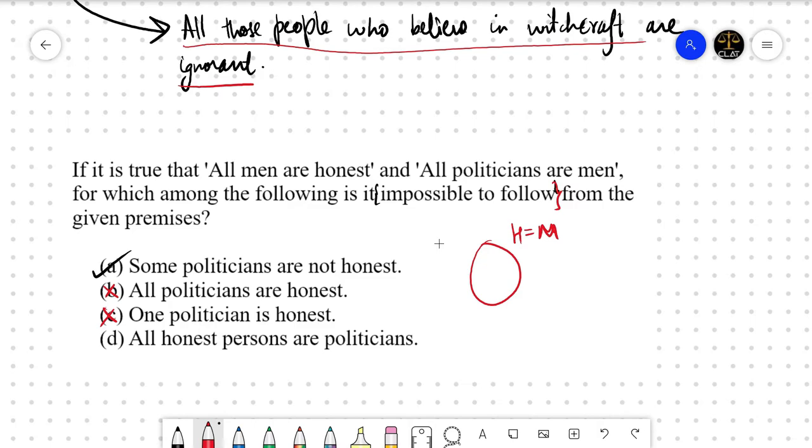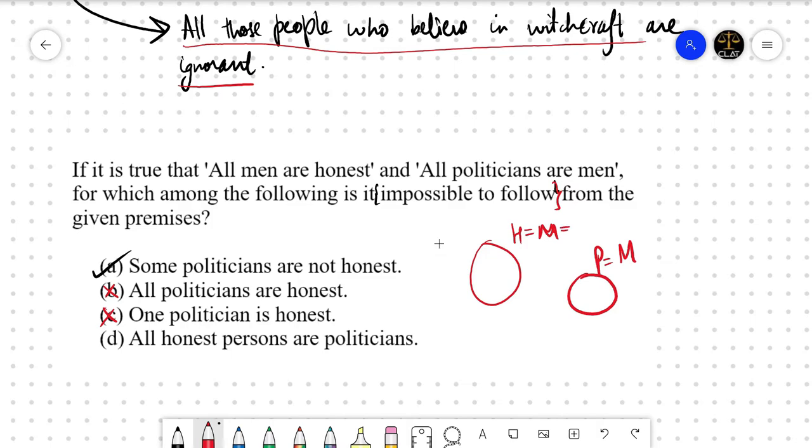And all politicians are men. All politicians are men. From here as well, we can say that there can be a possibility that all politicians are men, and at the same time, all men are politicians. Okay. Simple सा maths लगा लो.